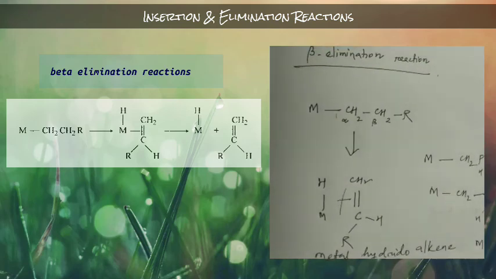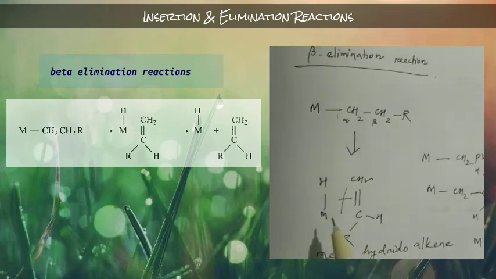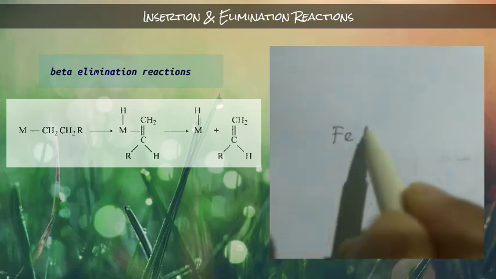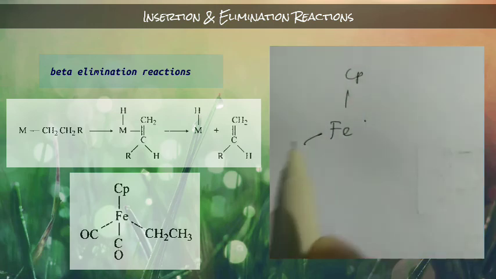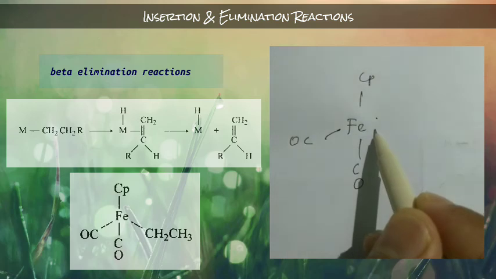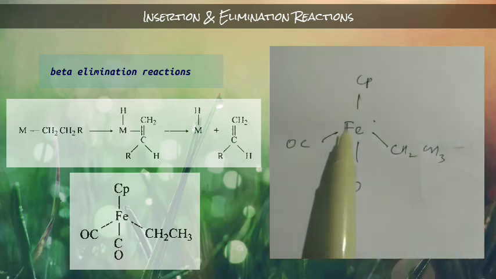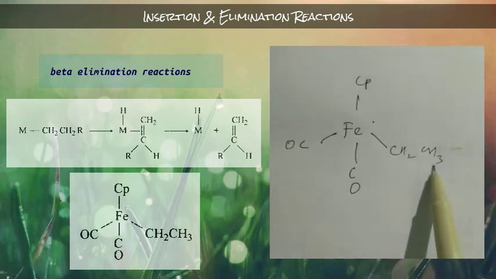As an example, we can take an 18 electron complex like this iron complex, cyclopentadienyl, CO, CO, and this is CH2CH3. Here this metal has a ligand which has a beta hydrogen.